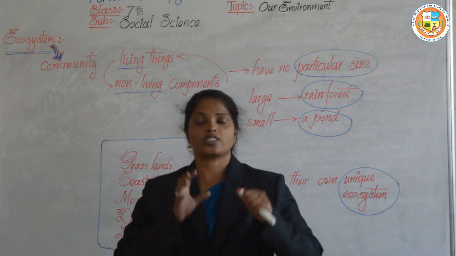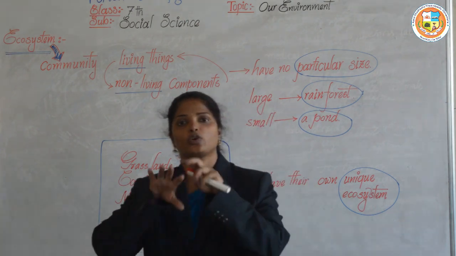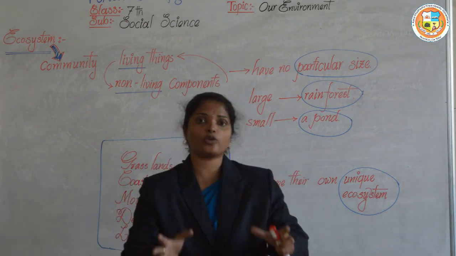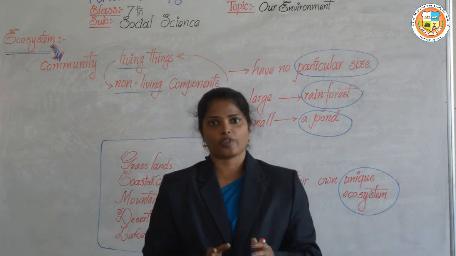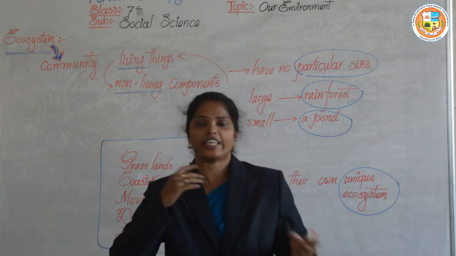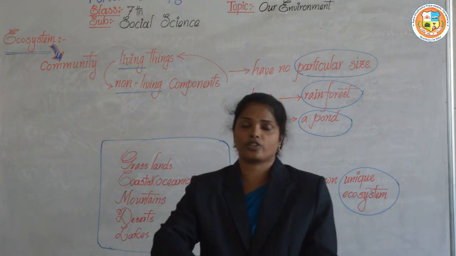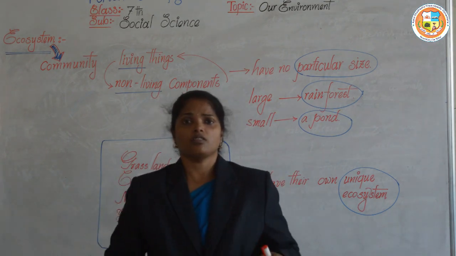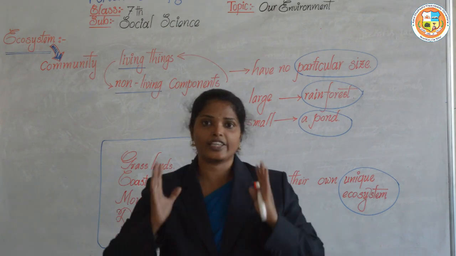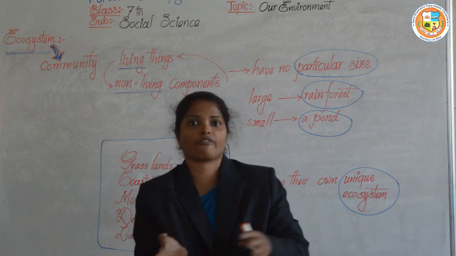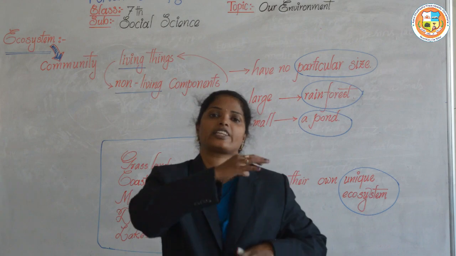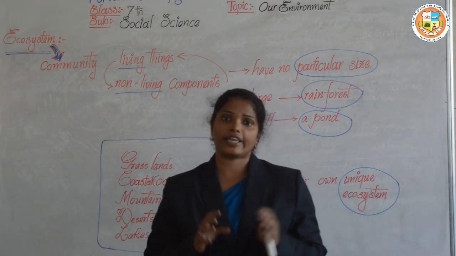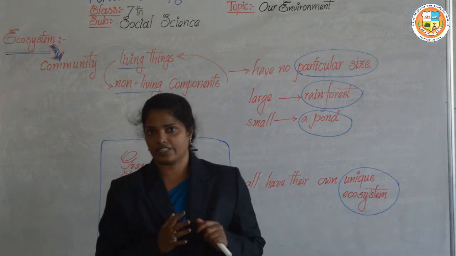It is because these animals are habituated to that type of climate. They are adapted to that type of climate. They depend on each other and they depend upon the immediate physical surroundings. They are habituated there only, like fish, which lives in the water because it is habituated there only. So our natural environment is connected with each other.